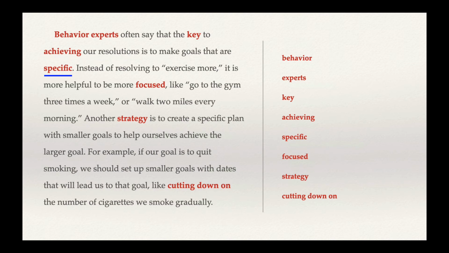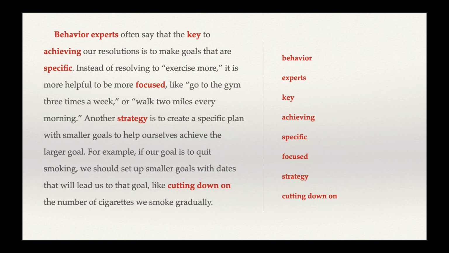We end with the word specific, and then we have examples of how to be specific. Instead of resolving to exercise more, it's better to be more focused, like go to the gym 3 times a week or walk 2 miles every morning. So this should help to tell you what specific means, right? We're going from one general idea, like exercise more, to focused specific ideas, like go to the gym or walk 2 miles.